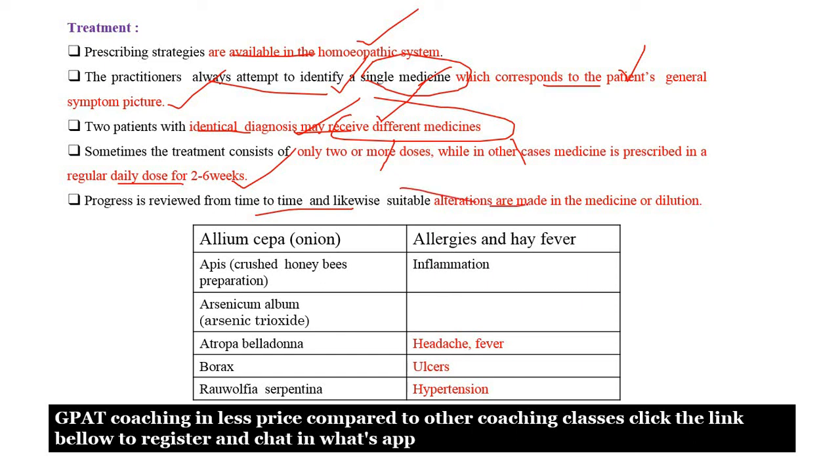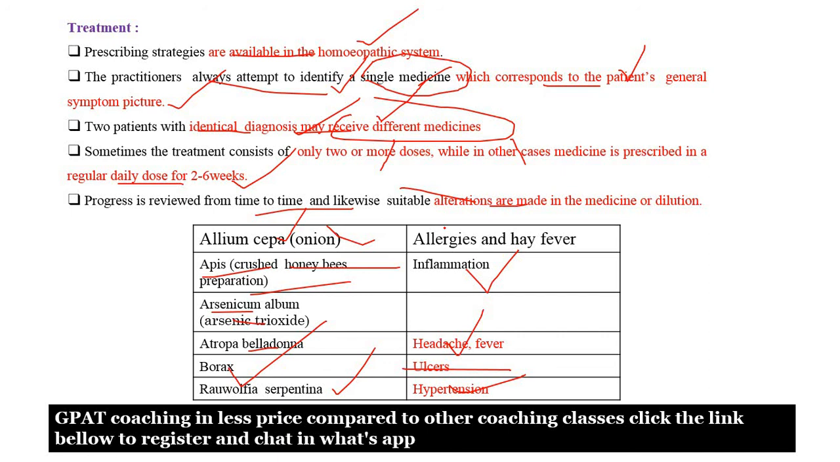So you can see some of the medicines in the homeopathy system that I mentioned in the table. Allium cepa means onions. Apis means crushed bee preparations used for inflammation treatment. Arsenicum album means arsenic trioxide. Atropa belladonna is for headache and fever, a natural medicine. Borax is for ulcers, and Rauwolfia serpentina is for hypertension. These are some medicines available in the homeopathic system.